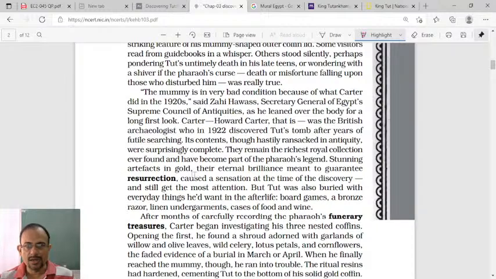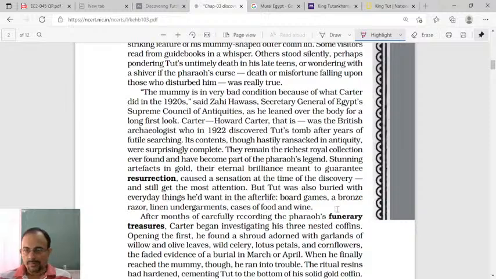Stunning artifacts in gold, their eternal brilliance meant to guarantee resurrection, caused a sensation at the time of the discovery and still get the most attention. But Tut was also buried with everyday things he would want in the afterlife: board games, a bronze razor, linen undergarments, cases of food and wine.